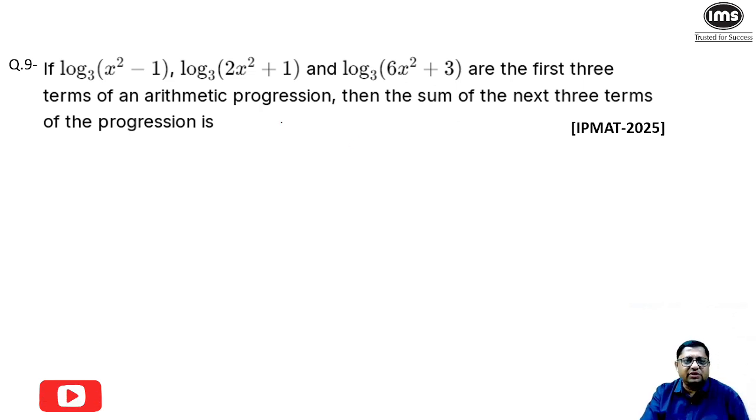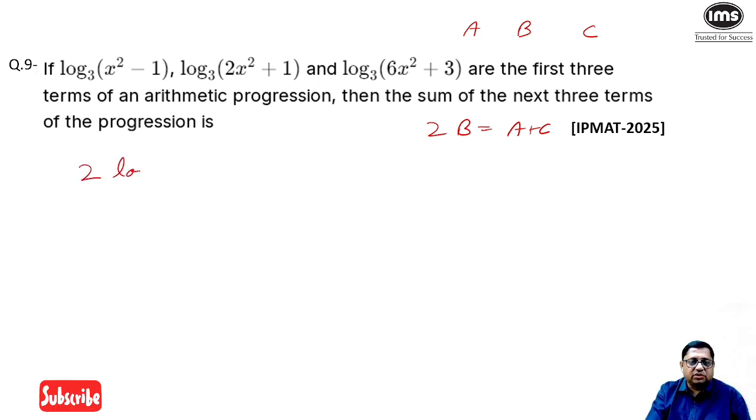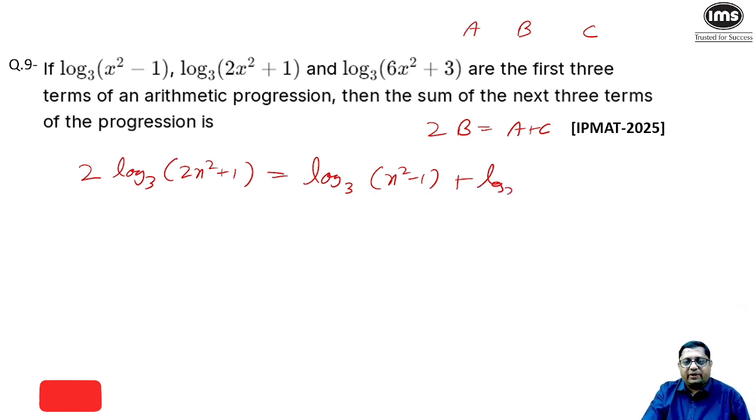I think this is also easy, because what it is saying is, if log this and log this are the first 3 terms of an arithmetic progression, then find the sum of the next 3 terms of this progression. So we know that if A, B, C are in AP, then 2 times the middle term is equal to first term plus last term. Using this concept, we can write 2 times log base 3 (2x square plus 1) is equal to log base 3 (x square minus 1) plus log base 3 (6x square plus 3).